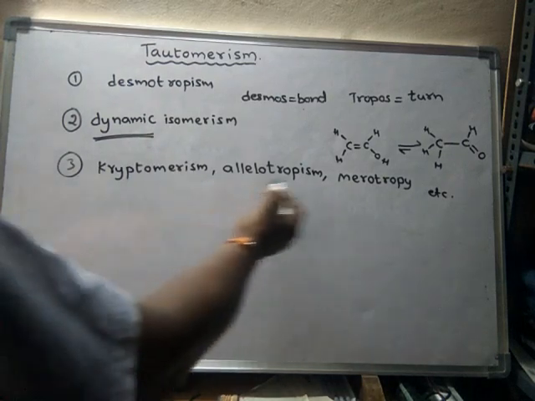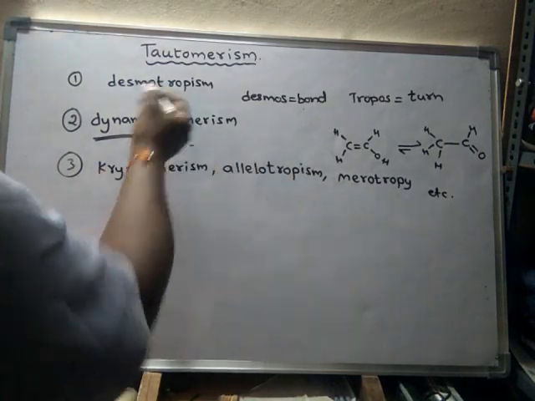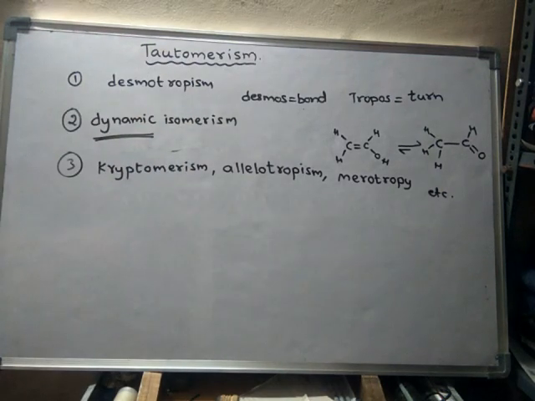So these names we have to practice. These are some other names given to tautomerism.